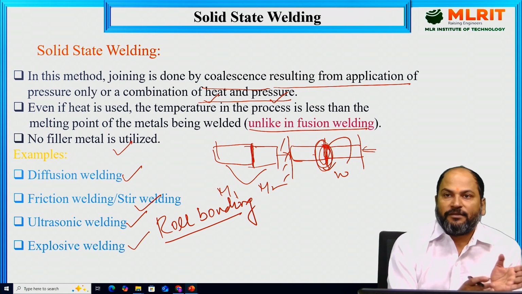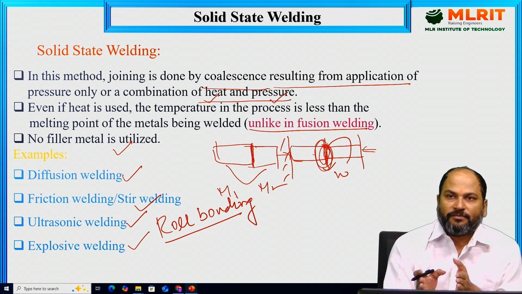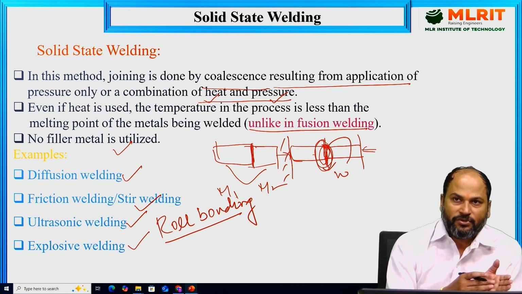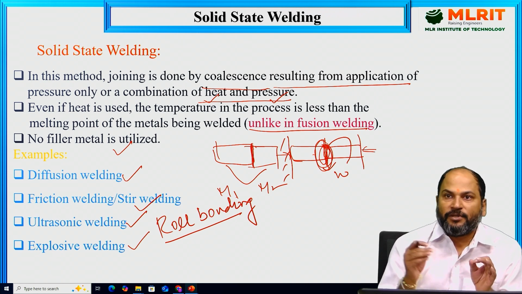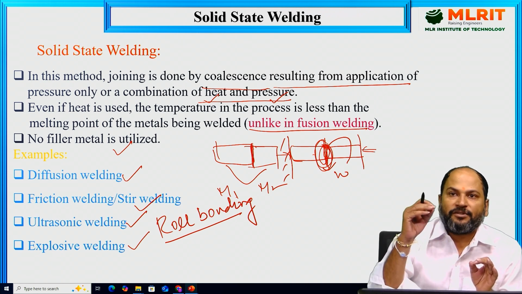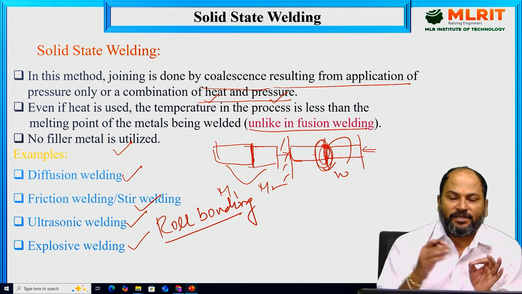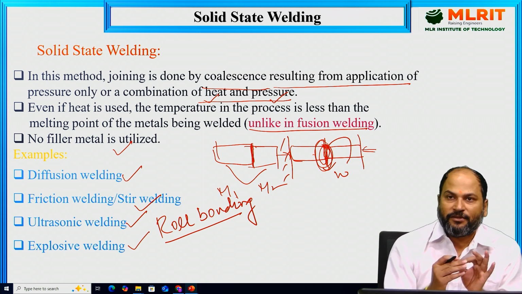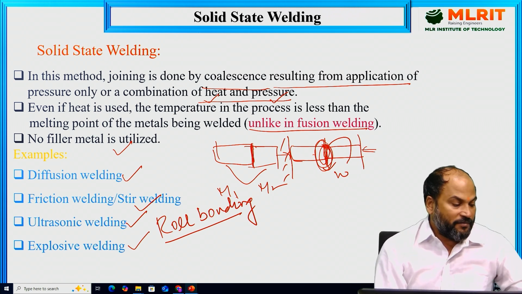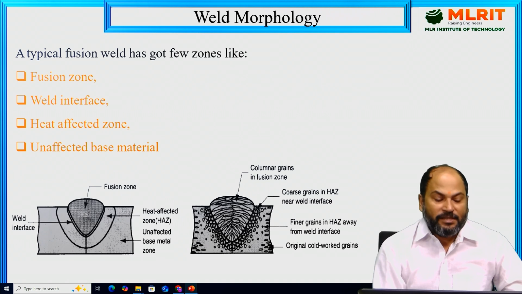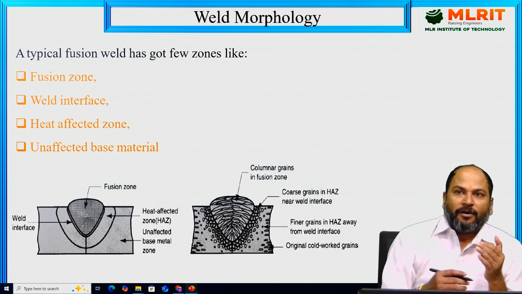So what is the basic fundamental? The fundamental thing is that heat will be produced, whatever the methods we are using, either friction or some other source, but that heat will not be sufficient to raise the material temperature up to its melting point. So the material will remain in solid state. Although the temperature will be very high, it will not reach the melting temperature. So that is the basic fundamental of this process. Next, we will see the weld morphology.